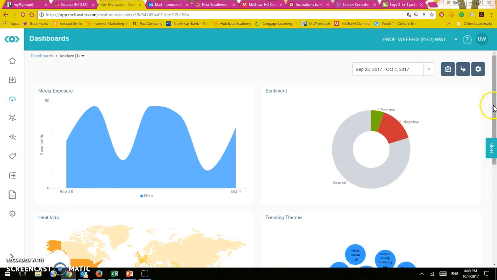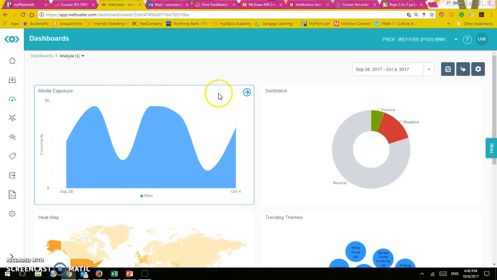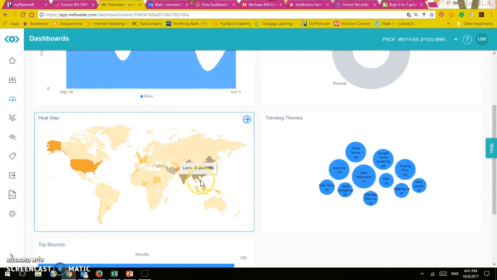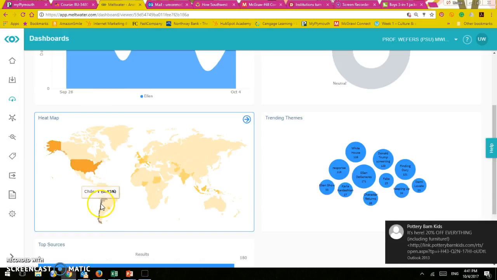So right here, you're going to have that from September 28th to October 4th. So this is just the past week. This is information that we have about media exposure, sentiment, the heat map, which is going to tell you where this show is watched the most: Alaska and the United States, and you see there's some stuff going on in Chile and in Brazil.